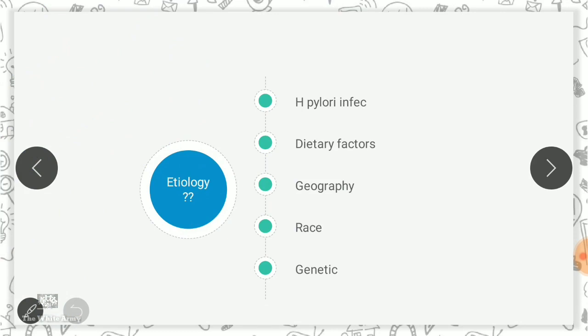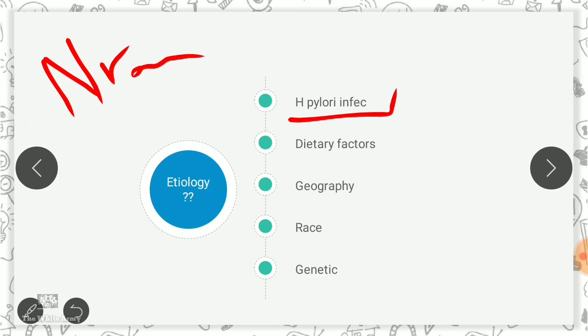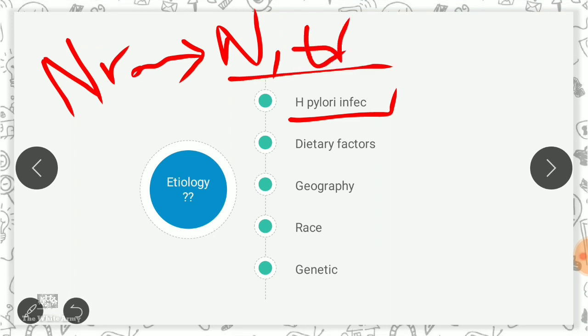What are the etiologies of this cancer? First and foremost, H. pylori infection. I have said in the earlier video to remember that H. pylori has an ability to convert nitrates to nitrites. These nitrites are carcinogenic, so they favor formation of cancer.